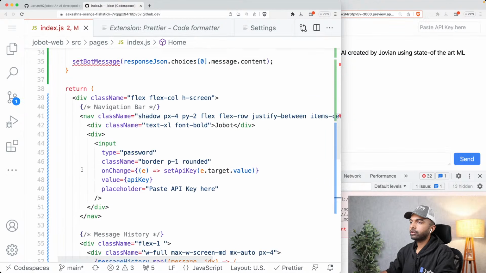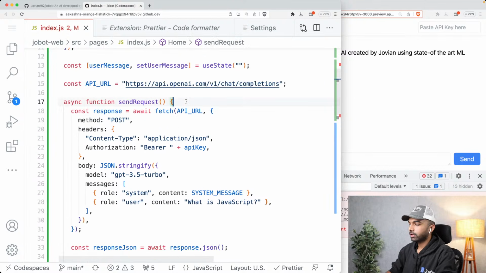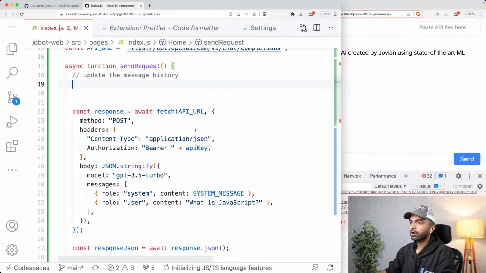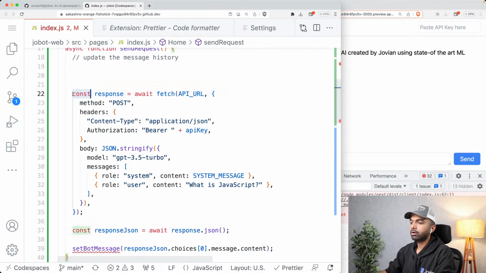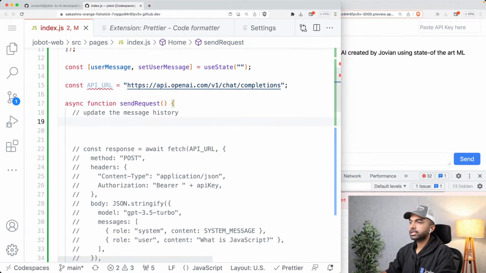And of course, I need to update my send request because this is going to set bot message and all that. So what's the first thing we need to do? The first thing we need to do is update the message history. All right. So for a moment, let us just comment out all this code because we're not going to do that. Let us just update the message history. How do we do that?